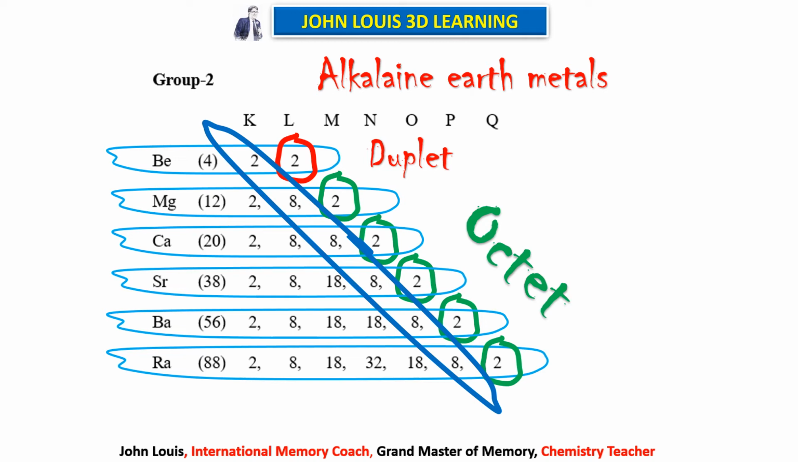See, beryllium will have a duplet, the first orbit having 2 electrons, completely filled, and all the other elements will be having 8 electrons in the outermost orbit. So that is the stable electronic configuration. Therefore all these alkaline earth metals have the tendency to lose 2 electrons in order to attain stability. They will always be ready to give the 2 electrons in order to attain stability.